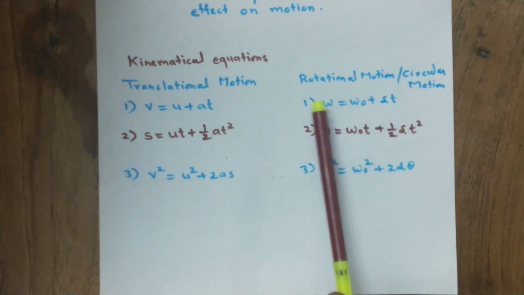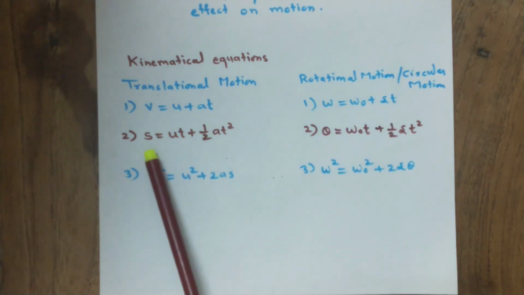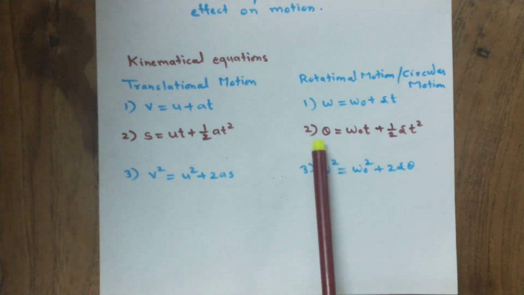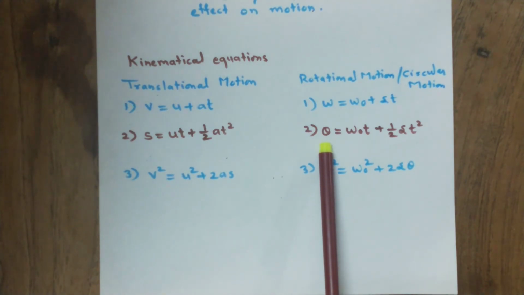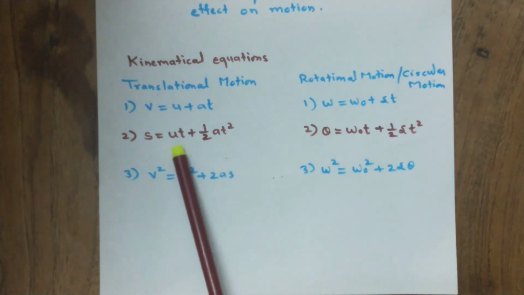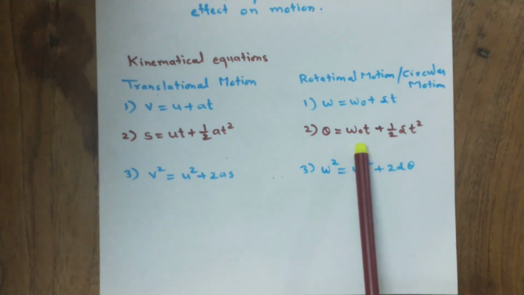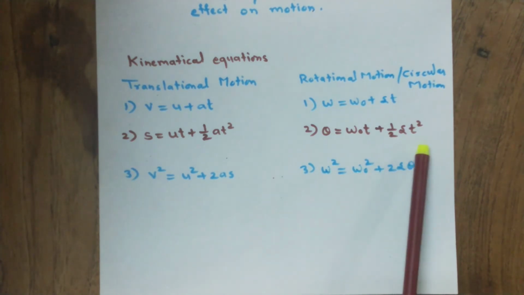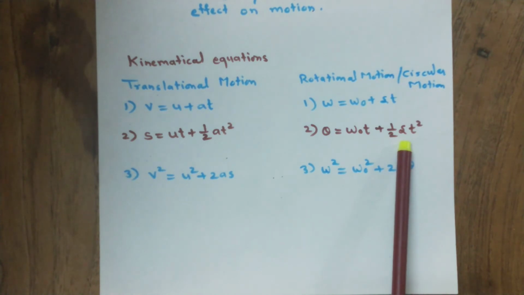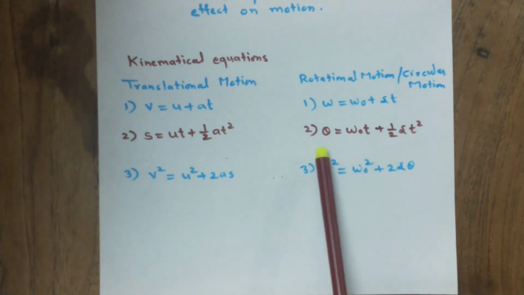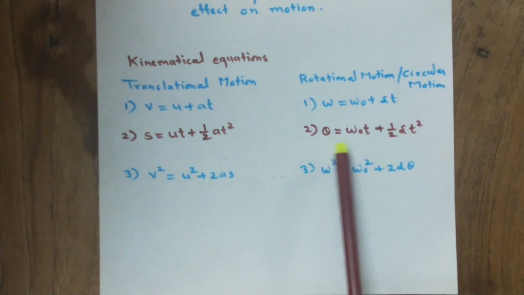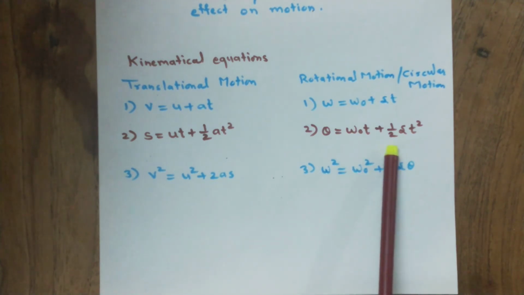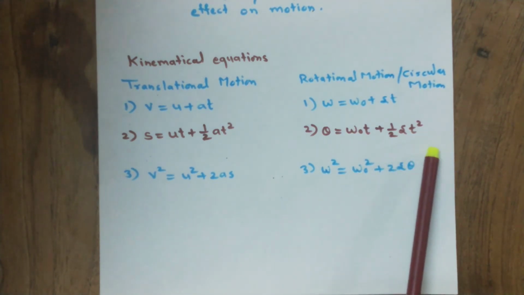Hence, in case of rotational motion, s is replaced by theta, where theta is the angular displacement of the particle. u is replaced by omega 0, which is initial angular velocity of the body or the particle. Alpha is the angular acceleration produced in the body. Hence, the equation becomes theta = omega 0 t + 1/2 alpha t².